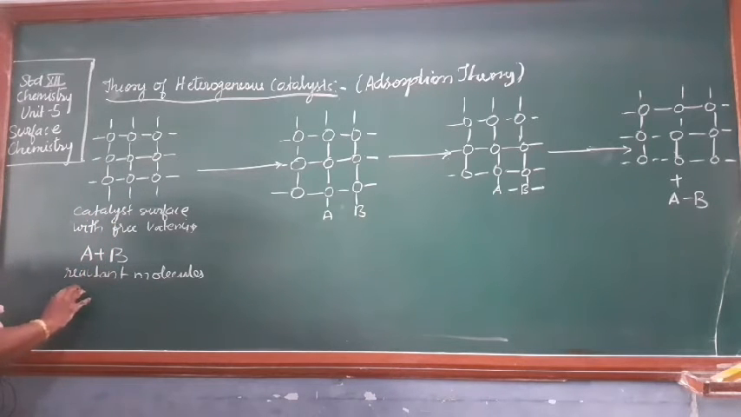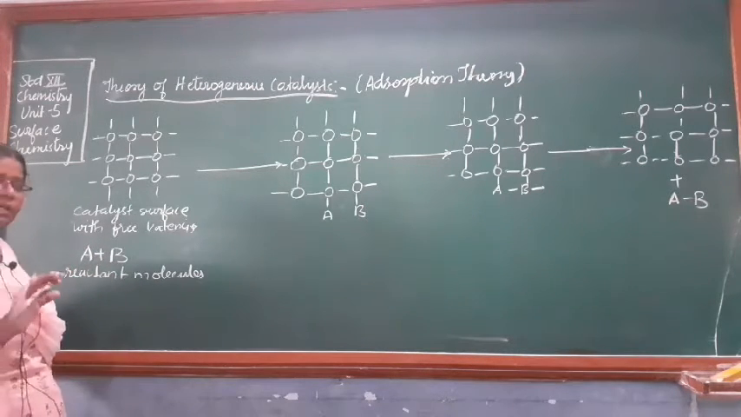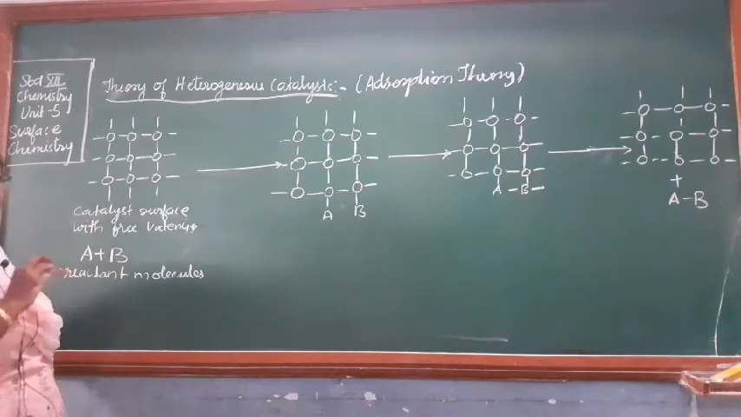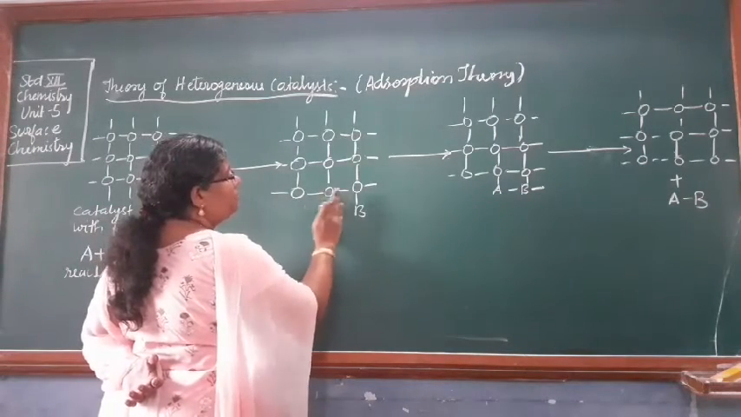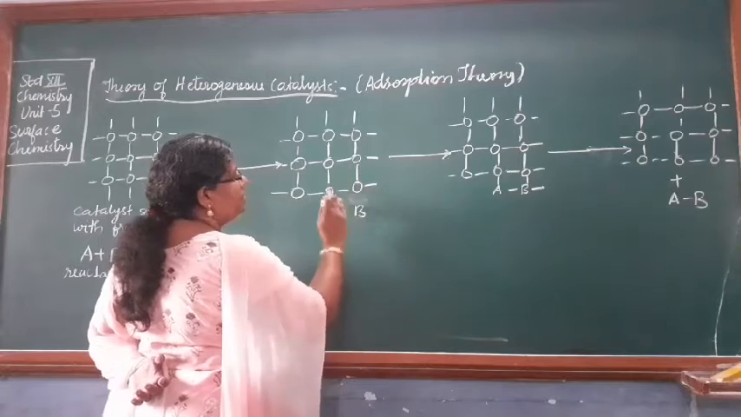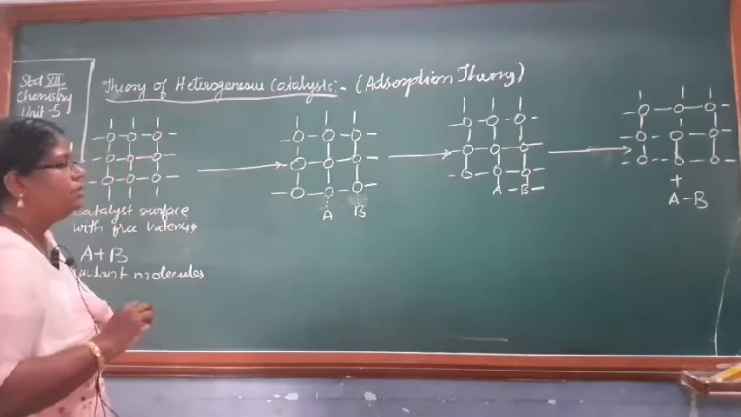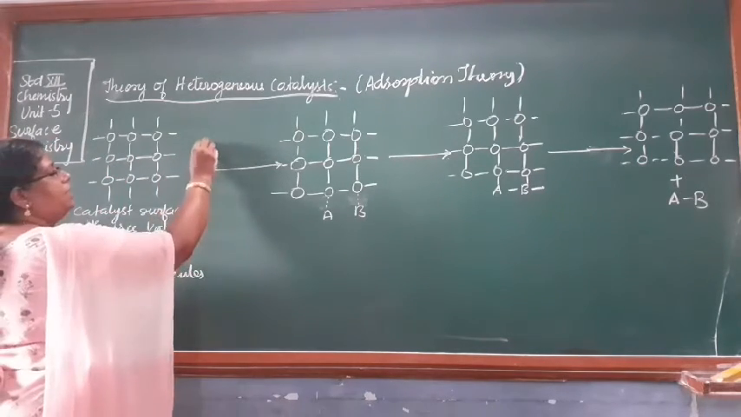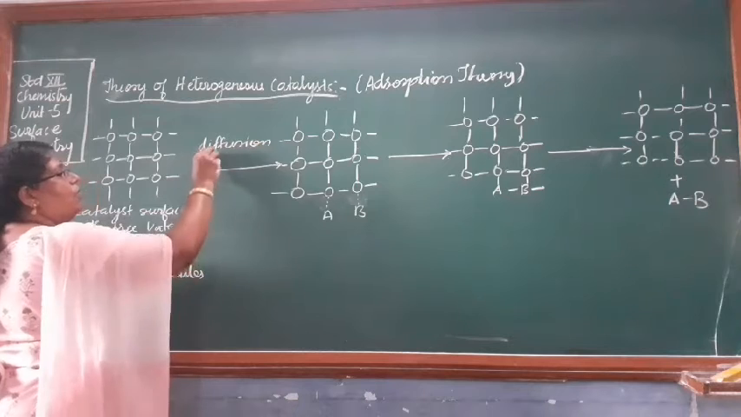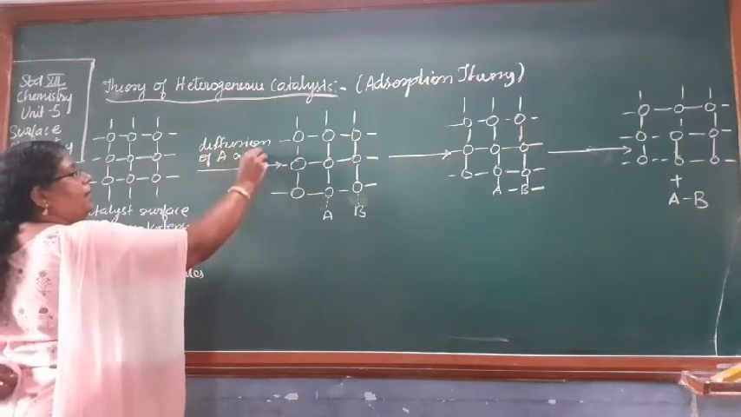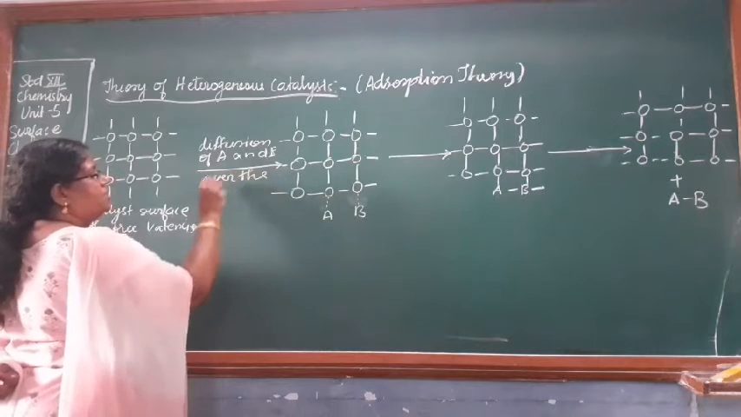This is the reactant. These two reactants are not reacting under the normal condition, but when it comes in contact with the catalyst, what is happening? There is a loose bond being formed between the catalyst and the reactants, we show it by dotted lines. Okay, so what is this process occurring? Diffusion of A and B over the catalyst surface.